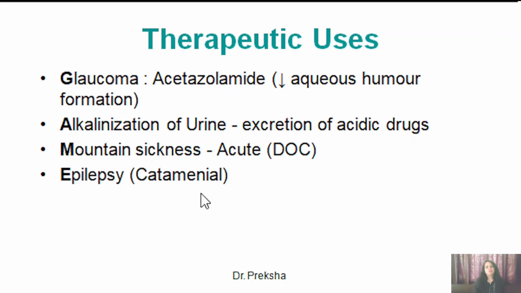Acetazolamide is also used in catamenial epilepsy, that is, the epilepsy which occurs during menstruation. So these therapeutic uses you can remember with the help of a very easy mnemonic, and that is GAME, and I have already explained what each alphabet means.